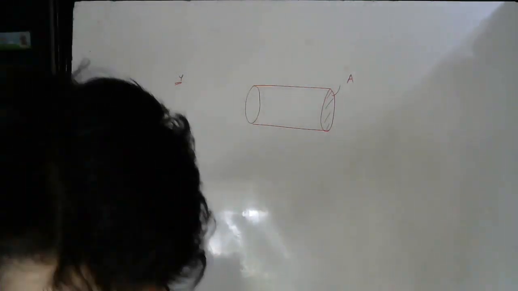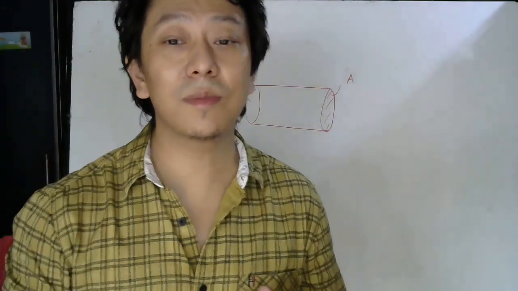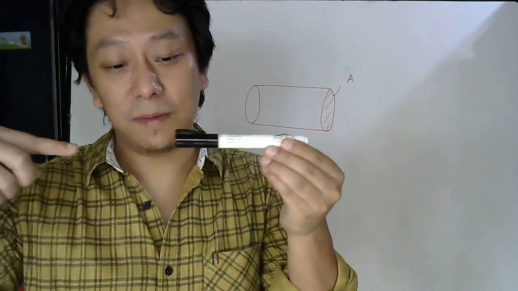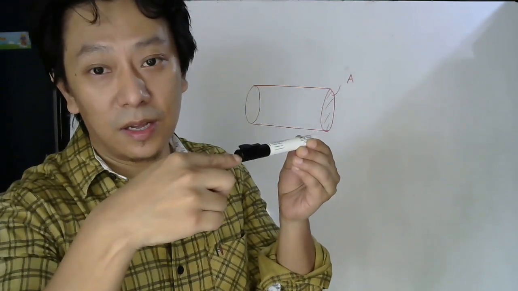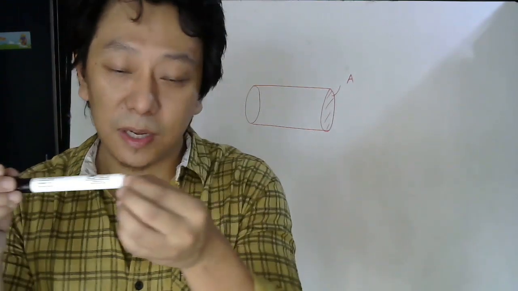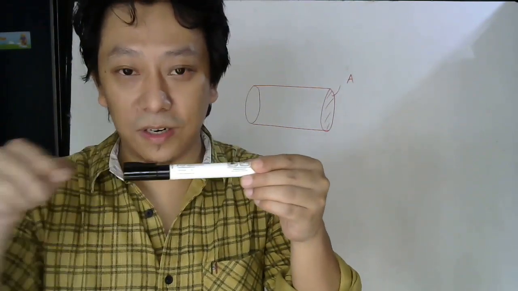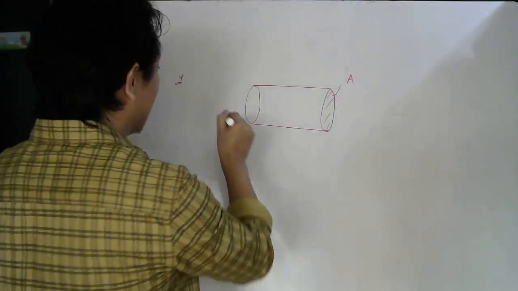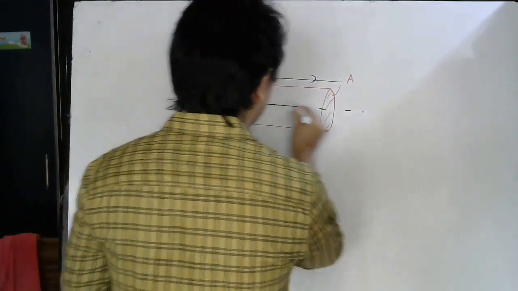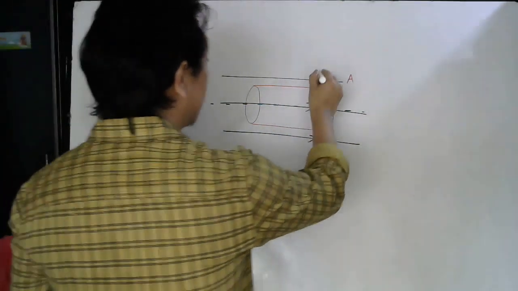Now they said there is a uniform electric field directed along the axis. Now axis means, for a cylinder, this is the axis: a line passing through its center and perpendicular to its plane, this cross section, and coming out from here. When a cylinder rotates like this, we say this is the axis of rotation. So they told us the electric field is parallel to the axis. So this is your electric field everywhere. Since it is uniform, everywhere it will be the same.